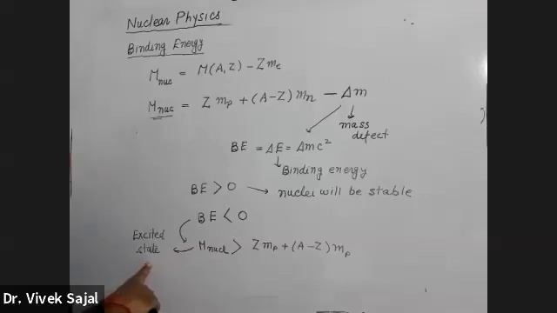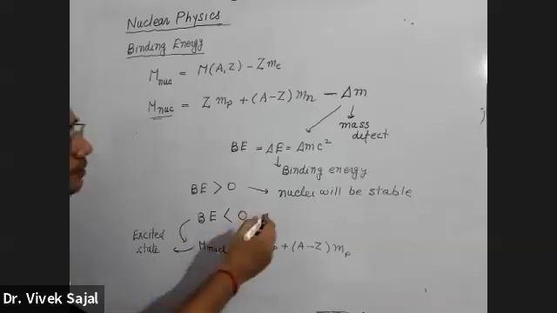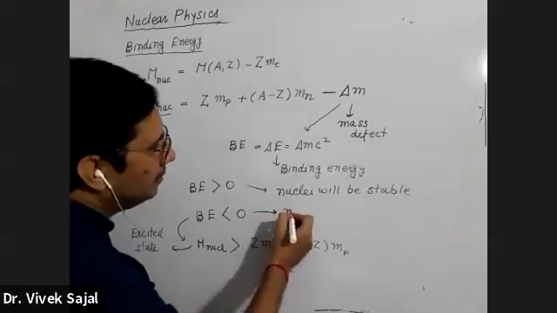When a nuclei is in the excited state, it will always try to come to the ground state by using various decay mechanisms like alpha decay, beta decay, gamma decay. You can use different mechanisms, but by using these mechanisms, it will try to come to the ground state. So basically, when binding energy is less than 0, then nuclei will be unstable.